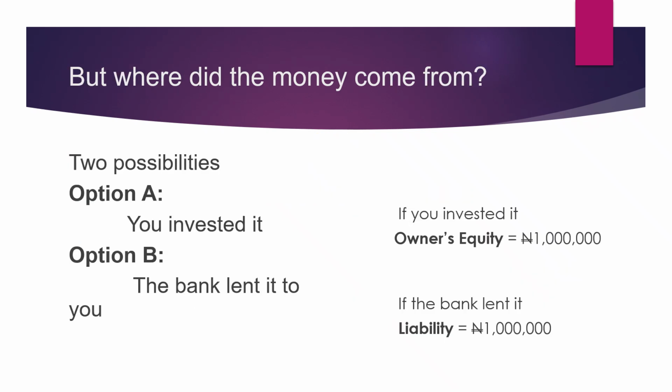We'll be looking at two possibilities. Option A, you invested the money. That means the whole sum of ₦1,000,000 came from you directly. That is what is known as owner's equity. Another option is the bank lent you the money. You might have approached the bank for a loan and you were given this sum to start your business. It is known as a liability because the bank did not give you this money forever. It is what you owe them and you're expected to pay in future. That is why it is called a liability.